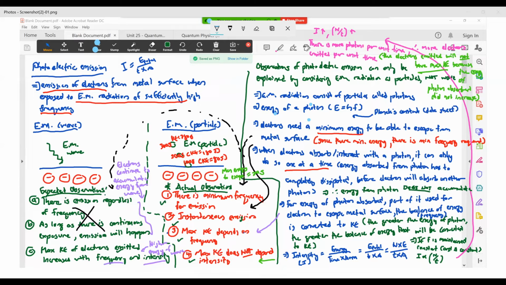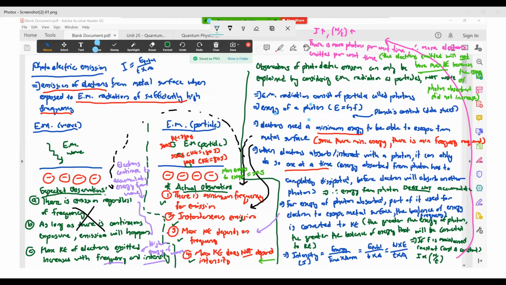Okay, now if you go to the next little picture that I sent to your chat group, this little one here, right? Now, as I mentioned to you just now, the electron will absorb the energy of your photon. Part of the energy of your photon will be used to escape from the metal. Part of it will be used as your KE, right?